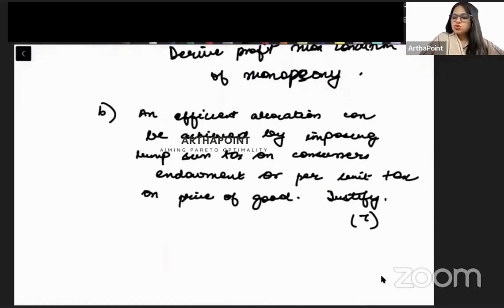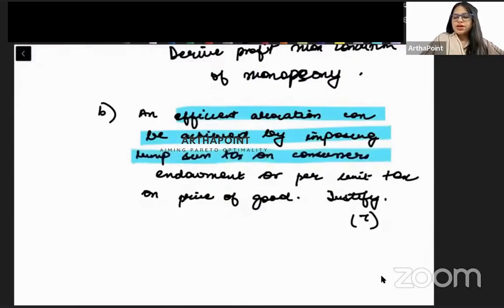And the second part to this question is, an efficient allocation can be achieved by either imposing a lump sum tax on endowment or by putting a per unit subsidy on the price of a good. Justify. And this is for a 7-mark question.